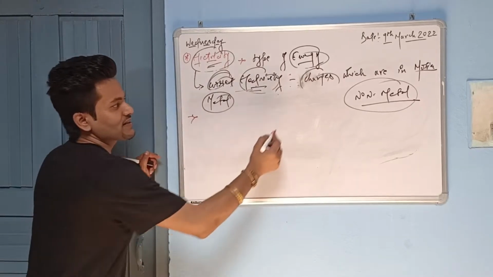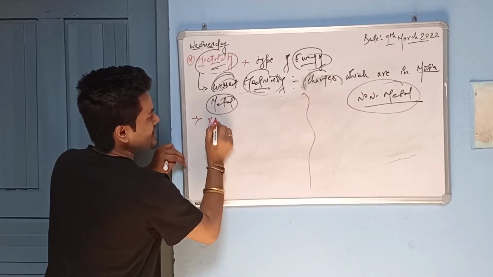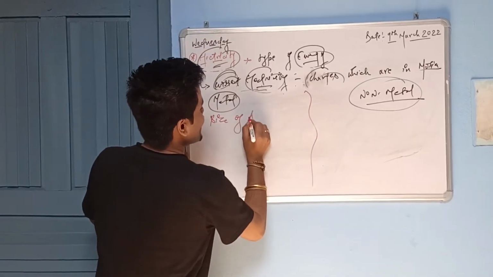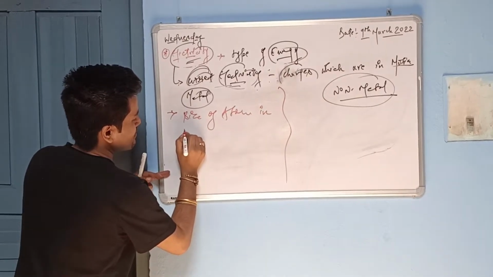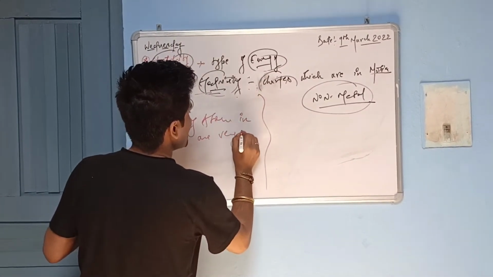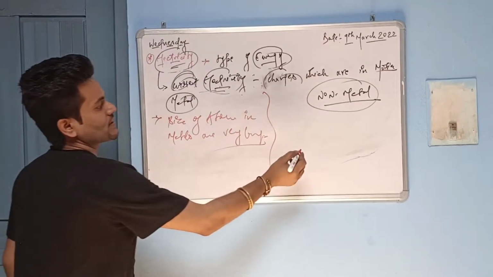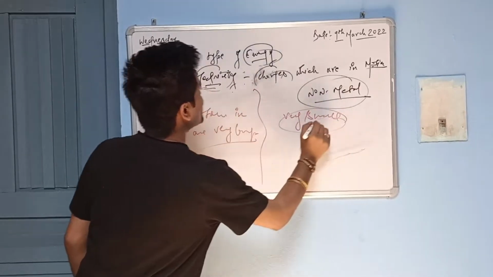And what is the main scenario for that? Always remember guys, the size of an atom in metals is very large as compared to non-metals. The size of an atom in non-metals is very small. So this is the only thing responsible for metals being good conductors of electricity.